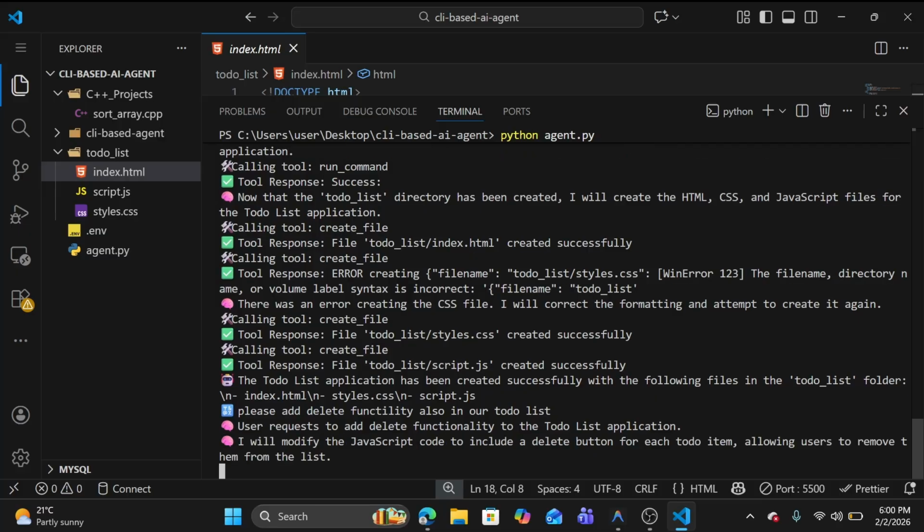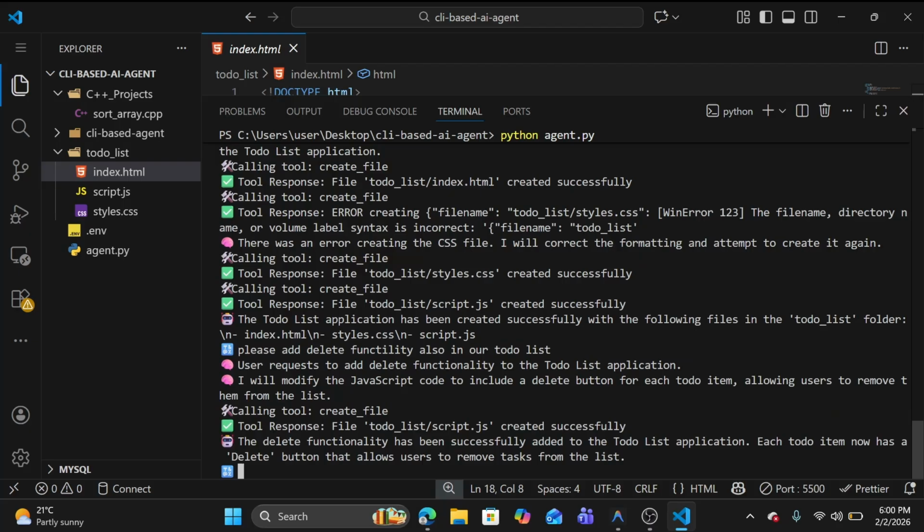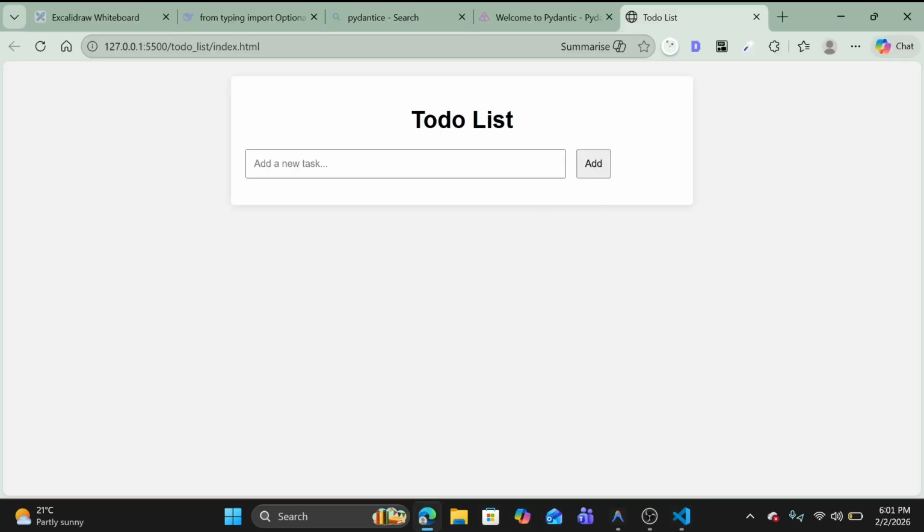I will modify the JavaScript code to include a delete button for each to-do item, allowing the user to delete it. You can see it can also modify our existing directory. The delete functionality has been successfully added. Let me check. Let me add something. You can see there's a delete button available, and I am able to delete.